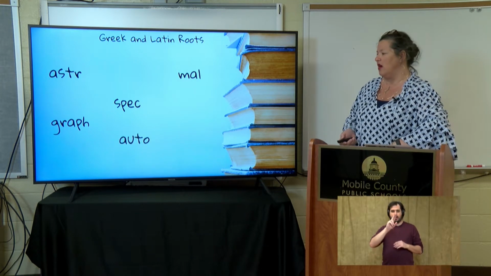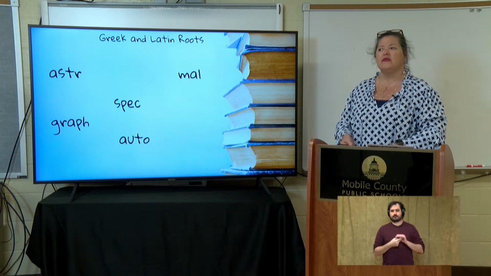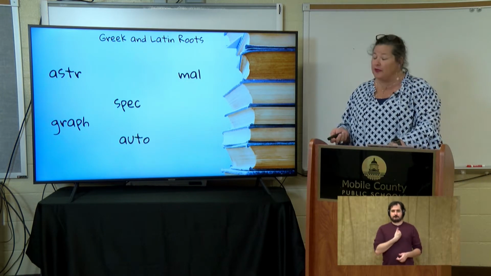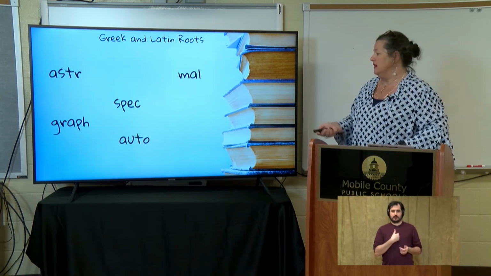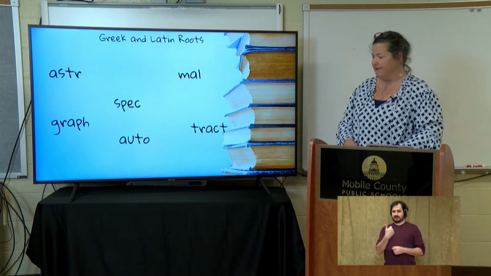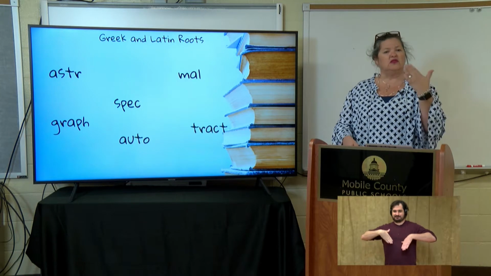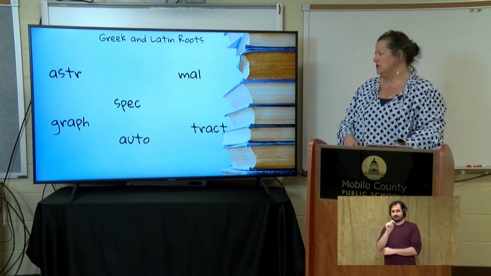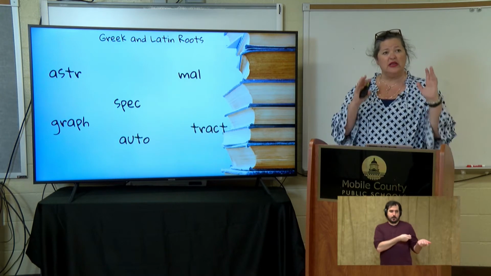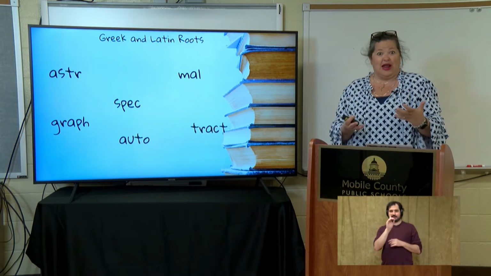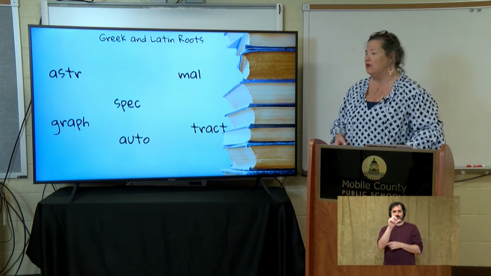Okay? Speaking of auto, that's our next root. Auto, what did it mean? Self. Like in an autobiography, I wrote it myself. Or my automobile, it's self-moving. I'm not Fred Flintstone. I don't get out there and run. Tract. What did it mean? Yes, it meant to drag or to pull. And we talked about with attraction, how Cinderella's palace pulls people in to Disney World. Or like my tractor, how I can plow. I drag that plow behind it, or I drag the hay baler behind it.